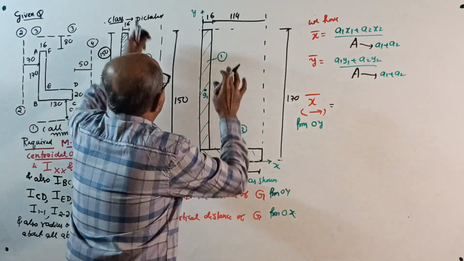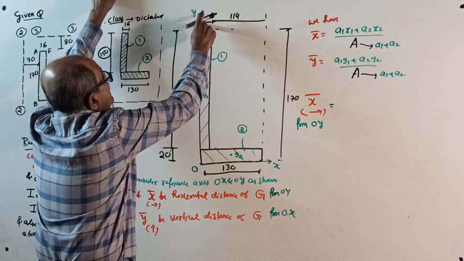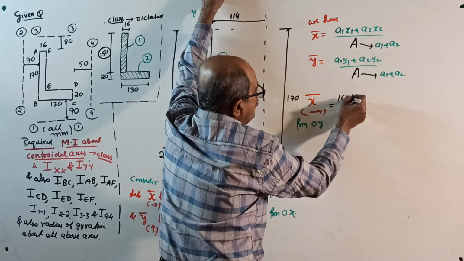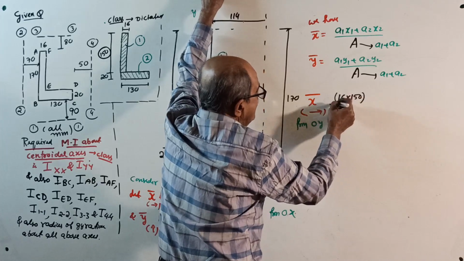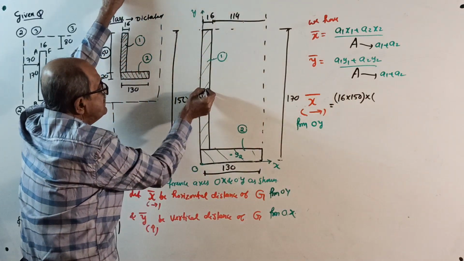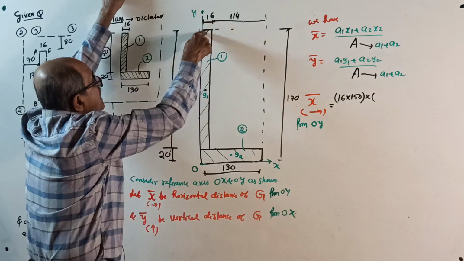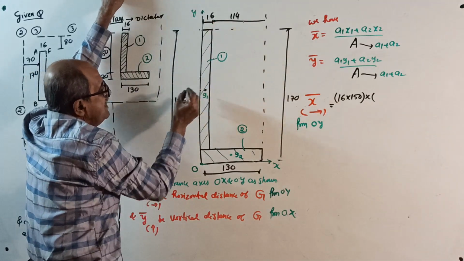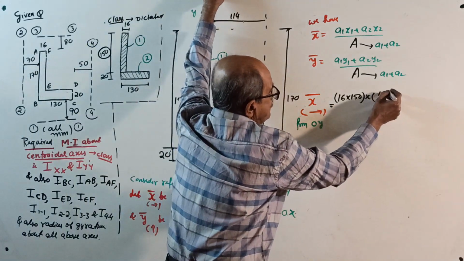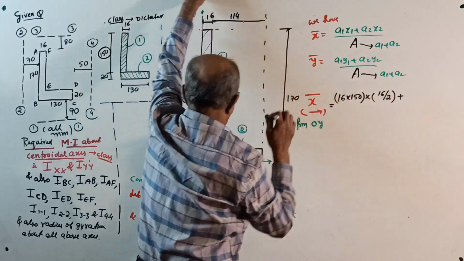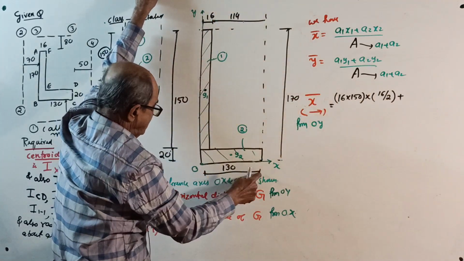start. Area of the first figure, 16 into 150. 16 into 150 is the area A1, into x1, distance of its centroid G1 from here. Simply, if it is 16, rectangle, 16 by 2. This is all known for you, 16 by 2. Plus A2, 130 into 20.